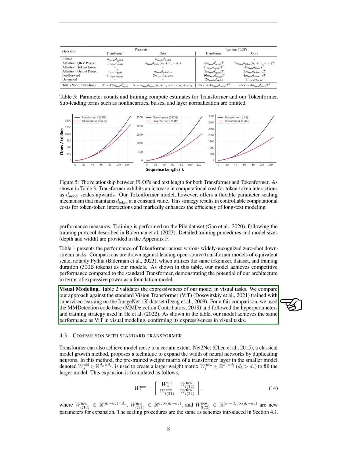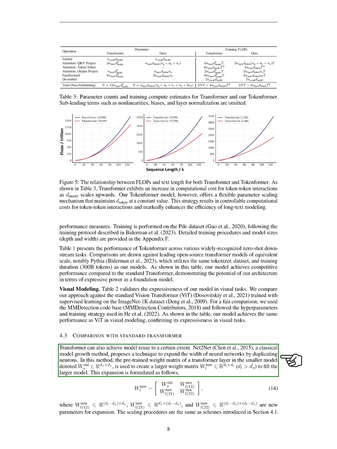For visual tasks, we validate our model's expressiveness by comparing it to the standard vision transformer, ViT, which was trained using supervised learning on the ImageNet-1K dataset. We ensured a fair comparison by using the same codebase and training strategy. Our findings indicate that Tokenformer matches ViT's performance in visual modeling, confirming its capability in this area.